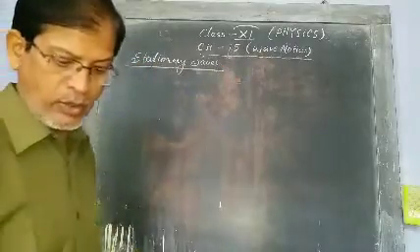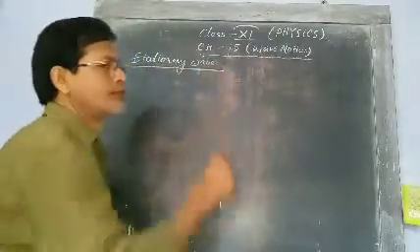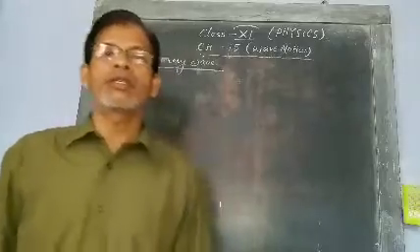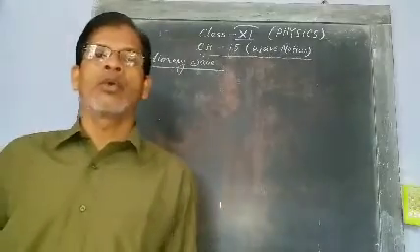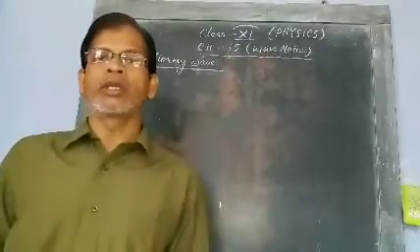Stationary wave. Stationary wave means the wave is not moving.